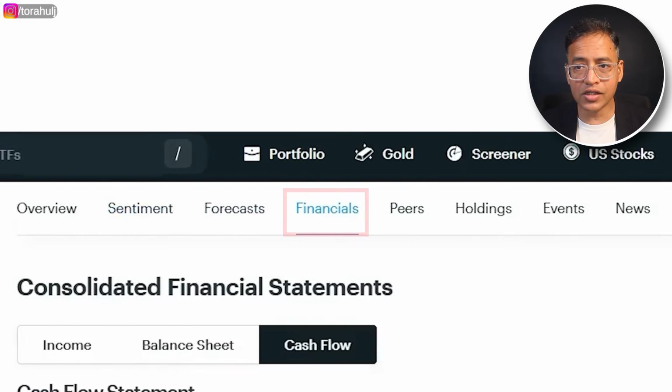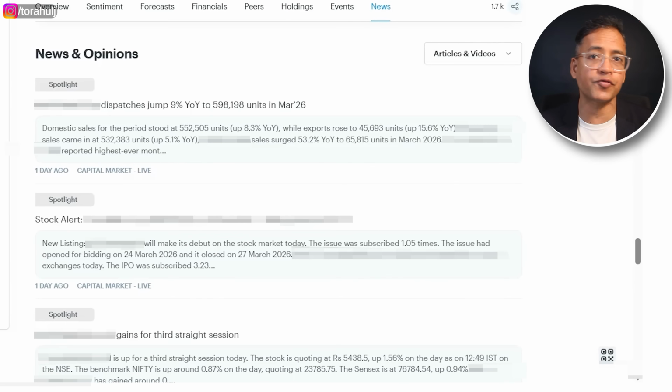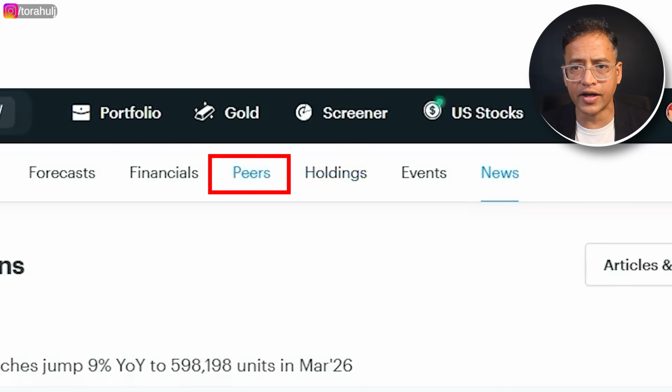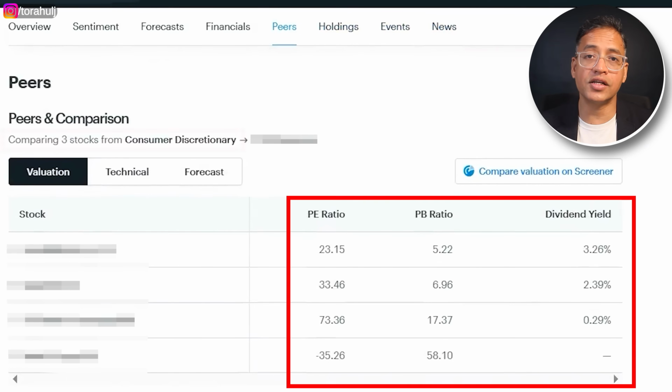Sentimental analysis, financials, very, very important. Two important aspects that you must look at. And then also look at the news in terms of what is actually happening, what is driving the stock prices in the last few weeks or months, right? So that you understand the negative side of it, positive side of it, and accordingly make a holistic decision. Of course, do the peer comparison as well, right? Look at the similar companies in the sector. Okay. What are the valuations that they are trading at? Relative comparison is also important.